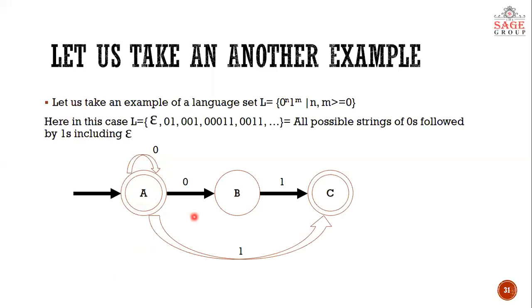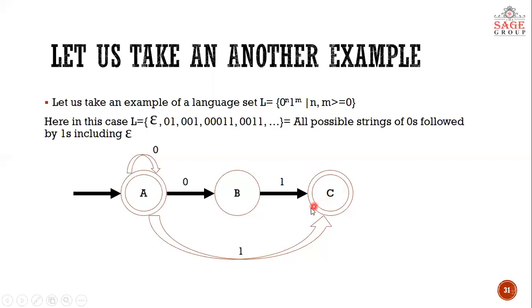So we'll make a 0 transition to some state B and a 1 transition to reach some state C. Now C is final because if n has some value and m has some value, means we are saying that if we ignore the case of zeros, the values of zeros of n and m for an instance, then the smallest string will be 0 1. So by taking 0 and 1, we are reaching a final state C.